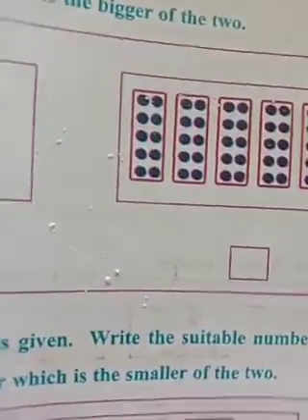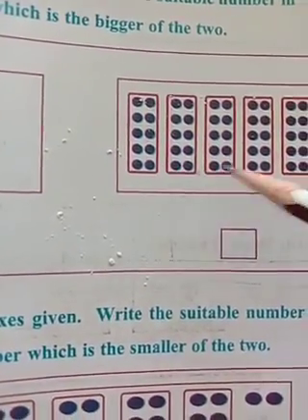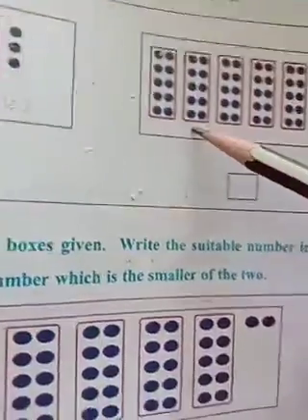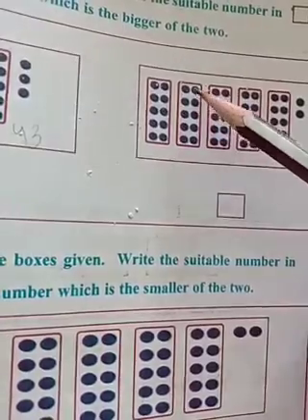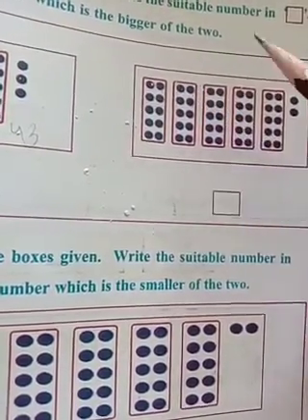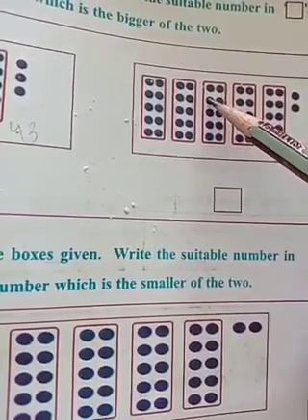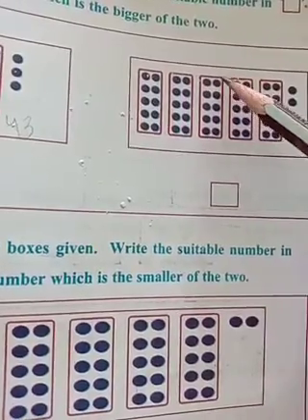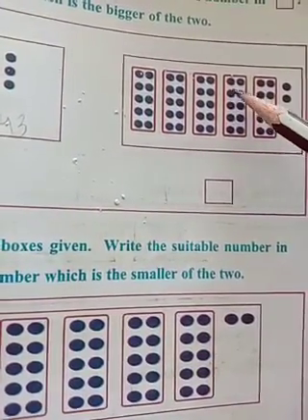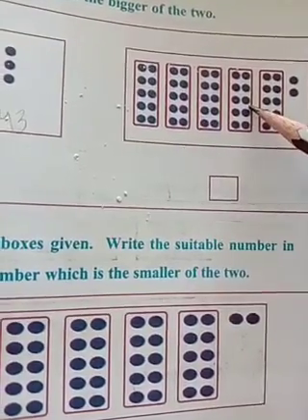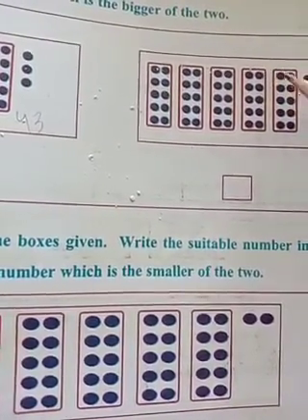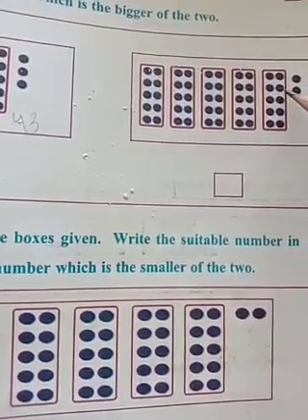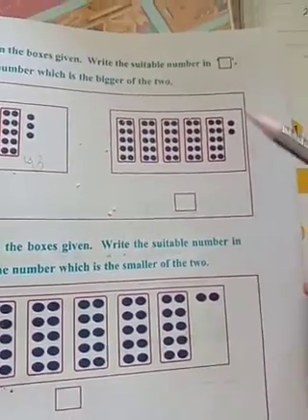Here how many dots will you count, children? So in each box, 1, 2, 3, 4, 5, up to 50, 51, 52.